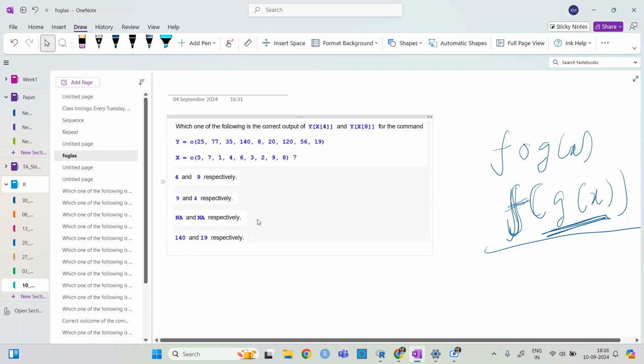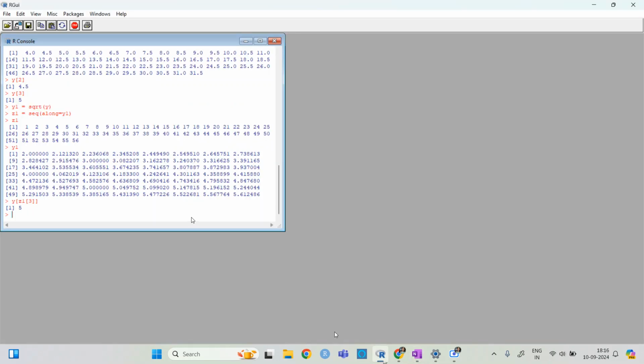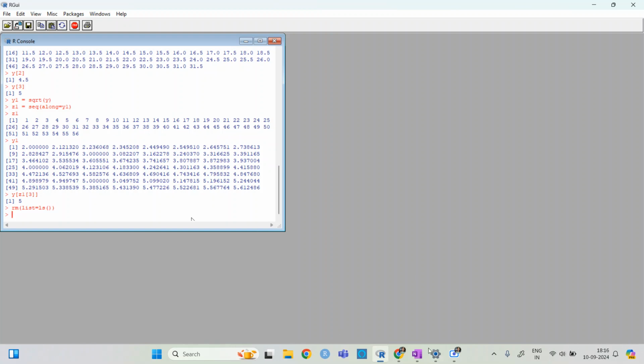If I try to solve this example, let's say I remove all the variables right now so that it will not create any problem.